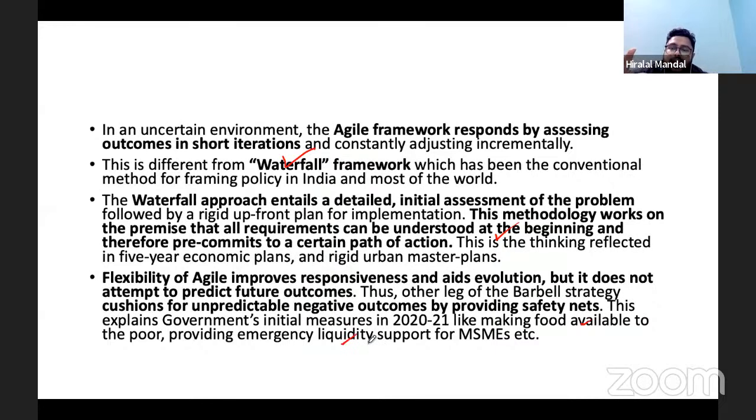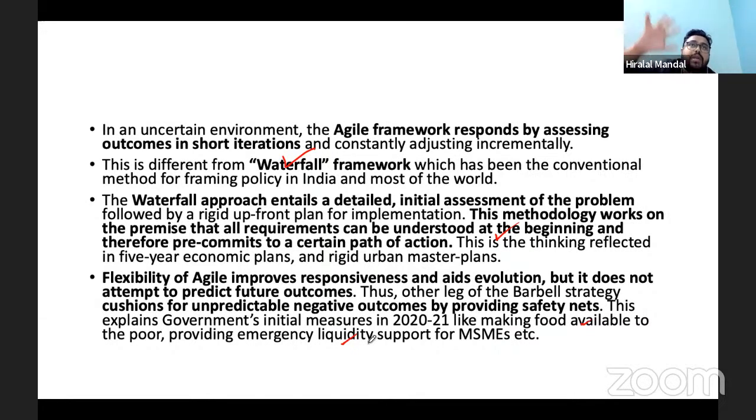And in fact, the government has not stopped that. The policy response of the government of India under the Pradhan Mantri Atmanirbhar Bharat was to look at the future. The agile approach doesn't talk about the future, but the government went for future strategies.